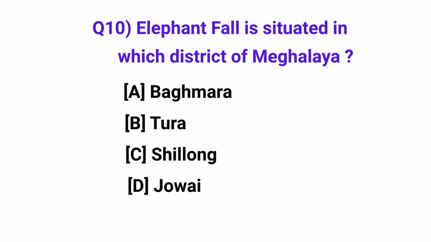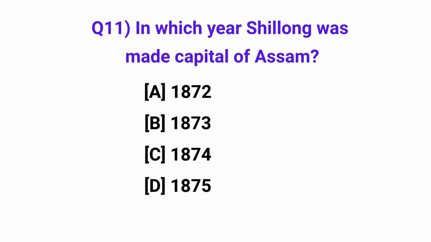Elephant Falls is situated in which district of Meghalaya? Answer: Shillong. In which year was Shillong made capital of Assam? Answer: in 1874.